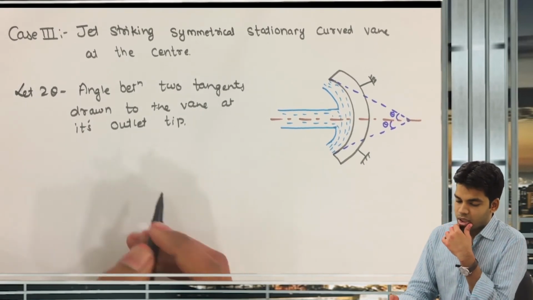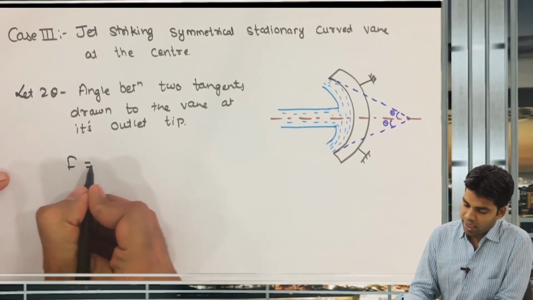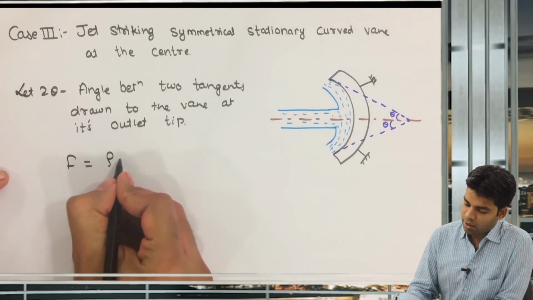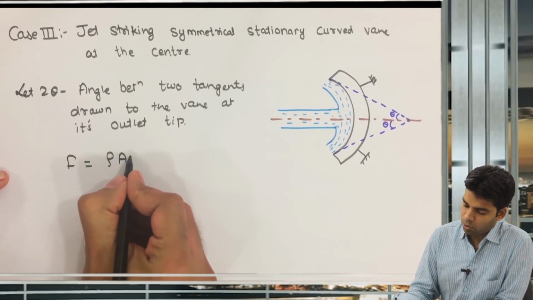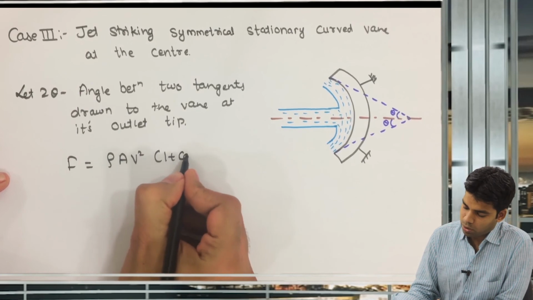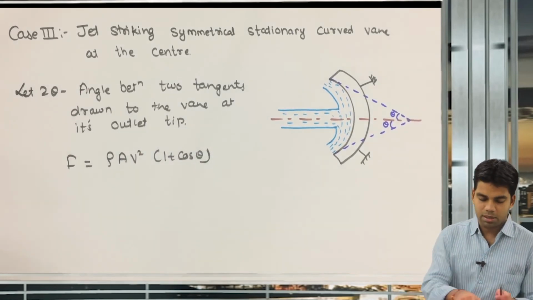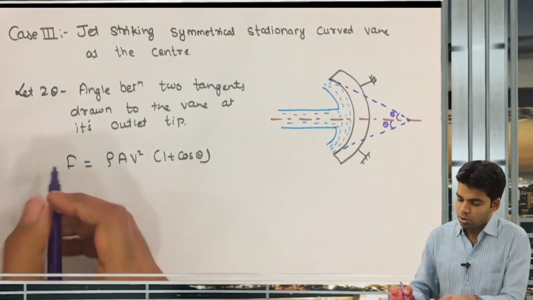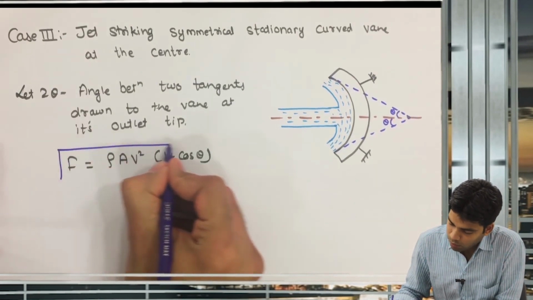Now this total force F is equal to, I will directly tell you the formula for this. Total force F is equal to rho a v square into 1 plus cos theta. You can directly remember this formula. F is equal to rho a v square into 1 plus cos theta.